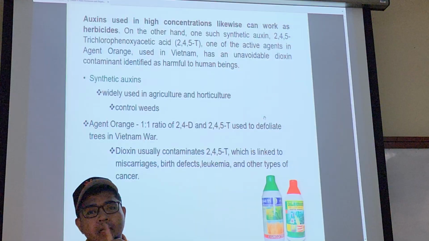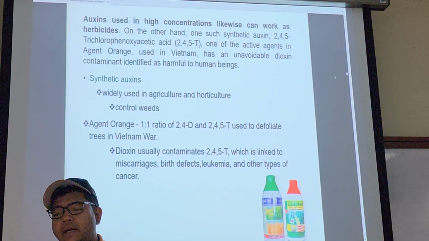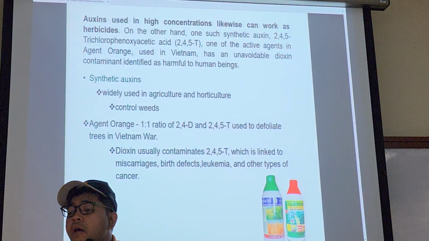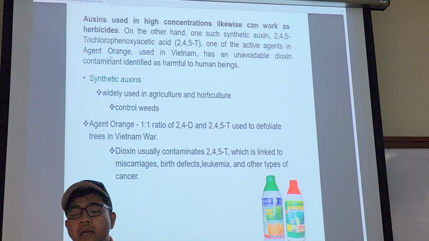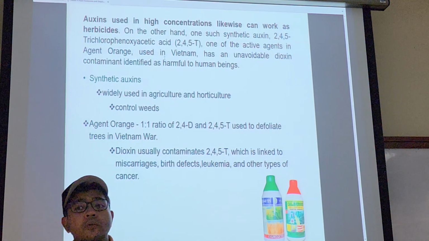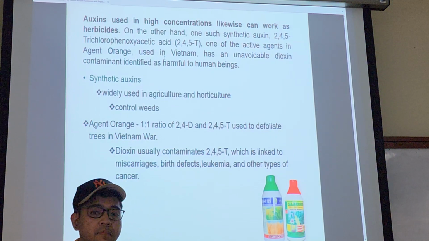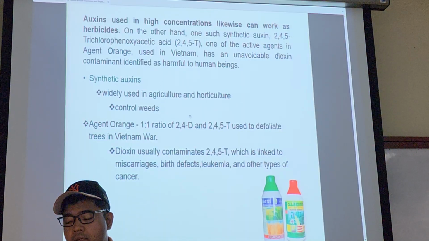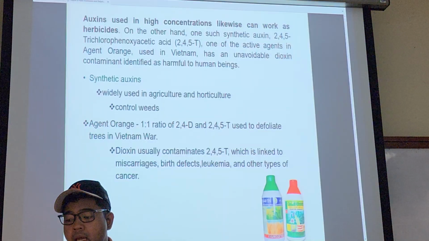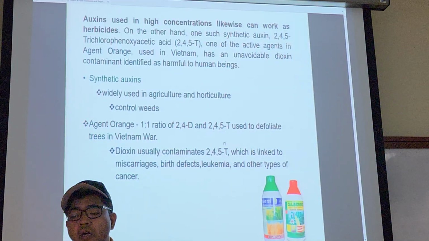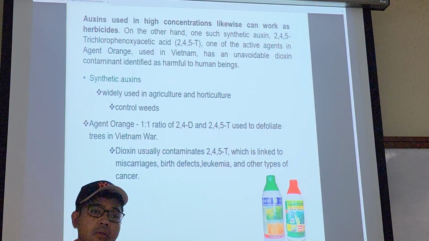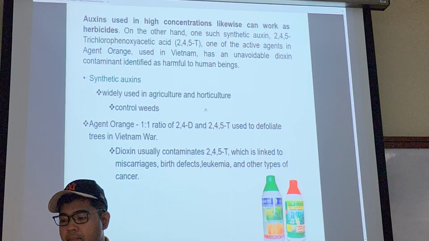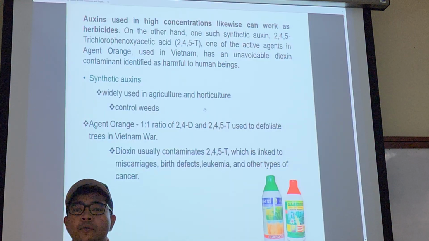And of course, in higher concentration, it can work as a herbicide. You have known this because you just learned, so I don't have to explain so much. One example that you should know is Agent Orange used in the Vietnam War. This is globally used as an example. A good example of an auxin variant is 2,4-D or 2,4,5-T. Or you can use the dioxin, that's also accepted.